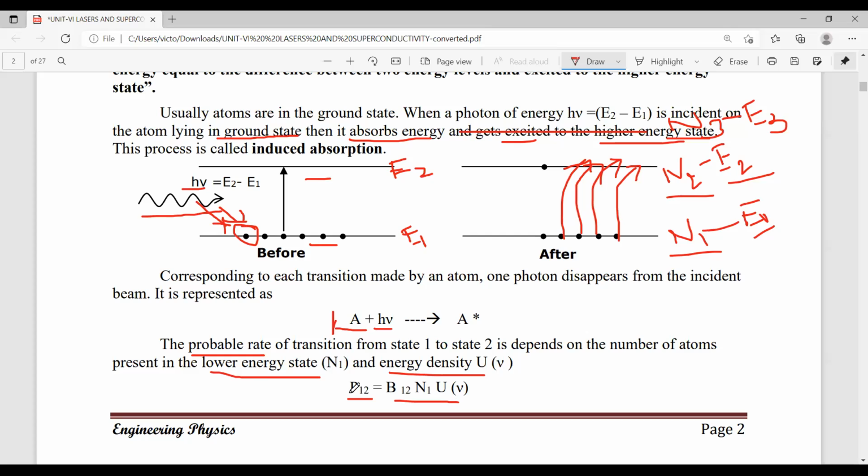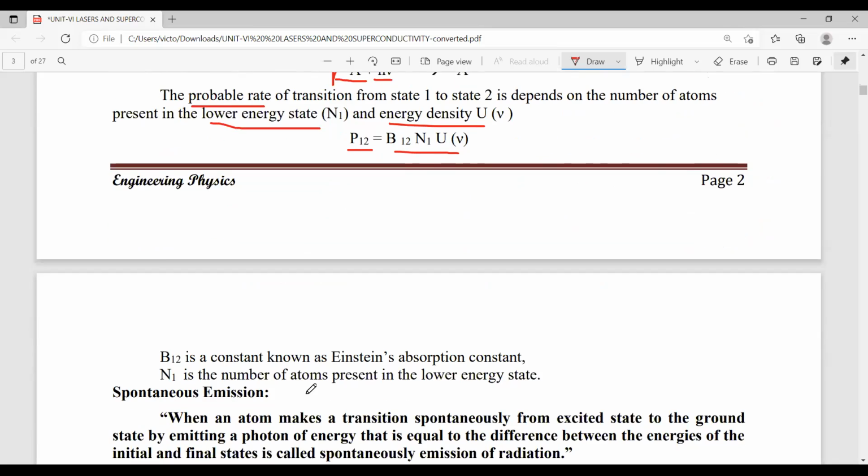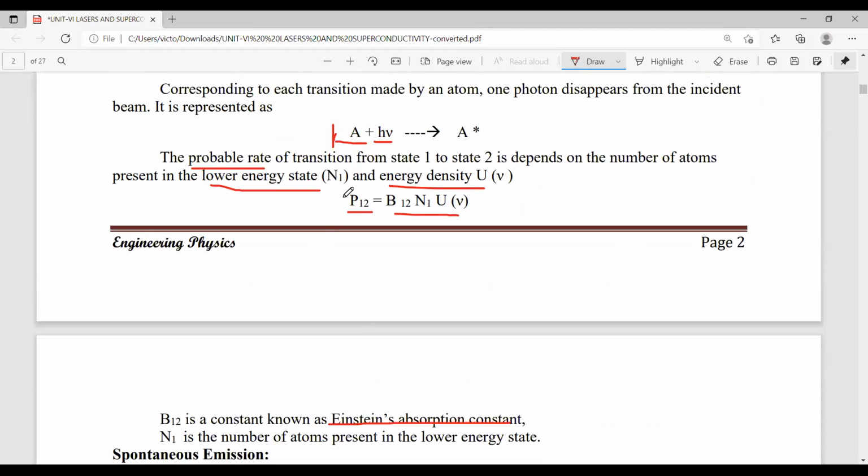So what is B12 here? B12 is called the Einstein coefficient for absorption. So here, this is the expression for the probability of stimulated absorption. That means how many atoms can make a transition from the lower energy level to the higher energy level.